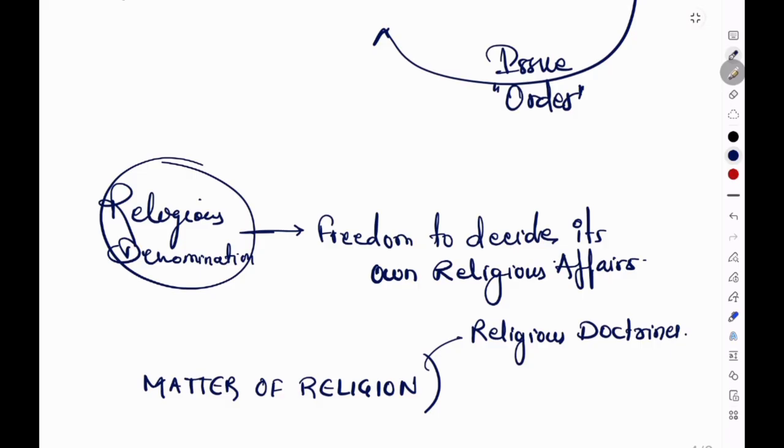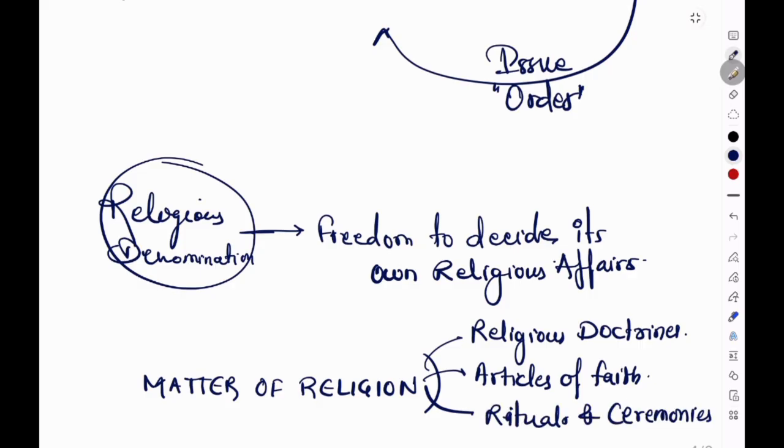Okay, the core teachings and principles of a faith, the articles of faith, that is the fundamental beliefs accepted by the followers; the rituals and ceremonies, that is the religious practices performed during worship, and it also includes how prayers are conducted, like the mode of worship; and the temple traditions, like the long established customs and practices; the festivals, the religious celebrations and ceremonies. So all these things are considered religious matters and therefore receive what?